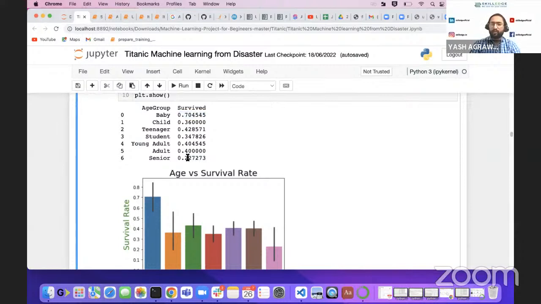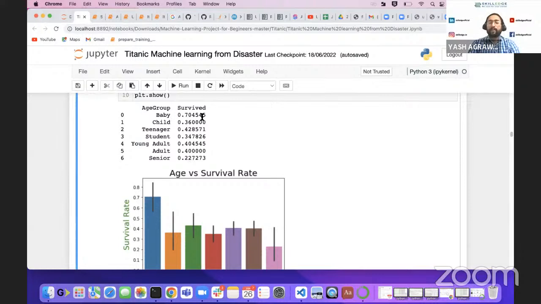Now we can figure this out. Seniors might be suffering from one disease or another, right? That might be the reason they are unable to survive. In that panic situation, they are unable to handle themselves, and they didn't reach the right positions in time. So that might be the reason.